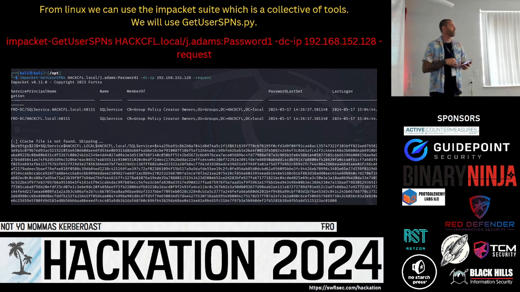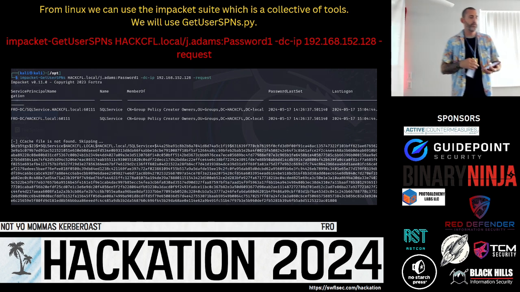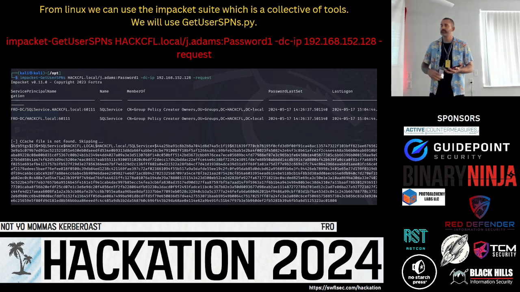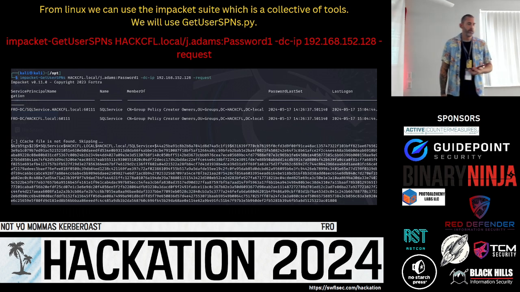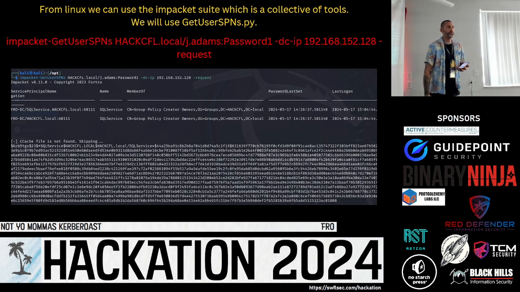hackcfl.local is the domain controller. j.adams is the user. Password1 is the password that either we got on an internal assessment that they gave us as a low-level user, or we found inside of the OSINT and recon that we did on the company, right? -dc-ip is the domain controller IP address, and -request is how we can request this and pull down the hash. This is another way to get that hash.